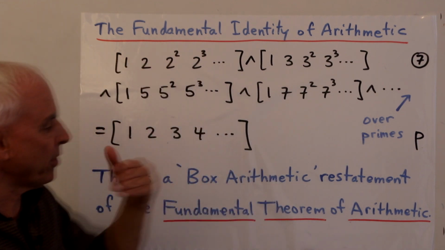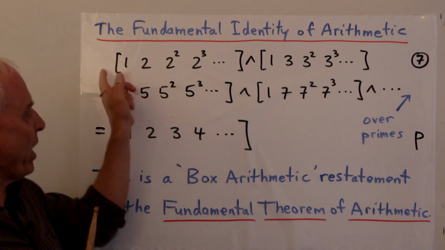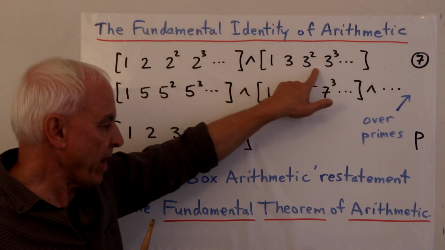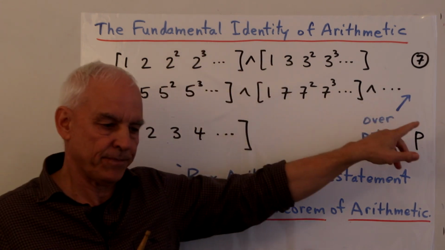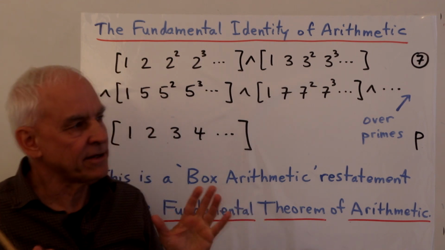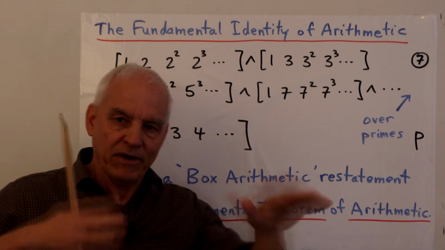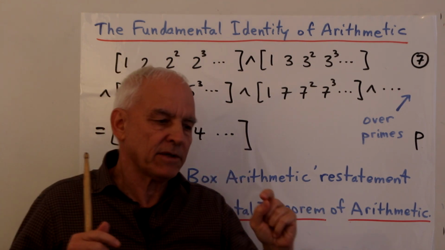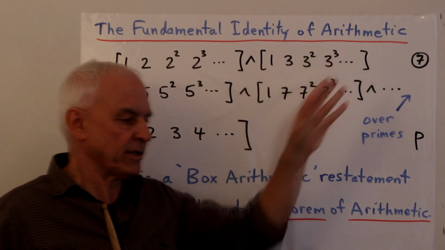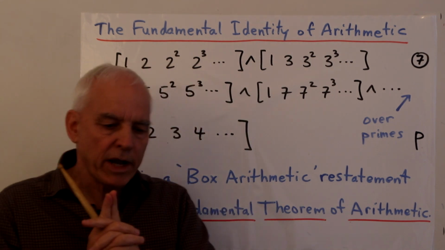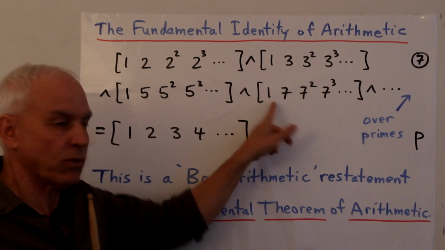Well, it means that we're forming a box whose elements are obtained by taking one element in here, multiplying it by one element here, multiplying it by one element in here, multiplying it by one element in here, etc. Well, obviously we need to say a little bit more precisely what we mean by that, because we don't want to be multiplying an infinite number of things together. So we'll agree that the kinds of products that we're considering in this ongoing caret product are ones where only a finite number of the elements that we're picking are not equal to 1.